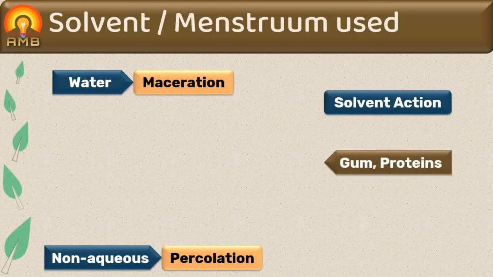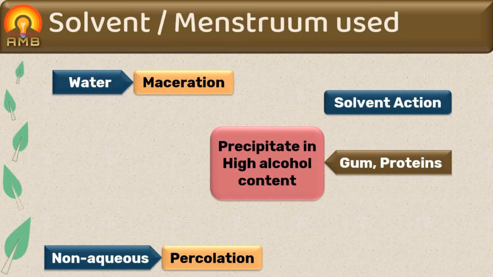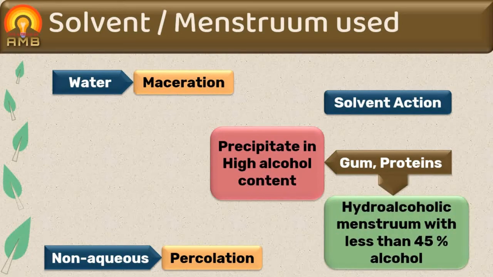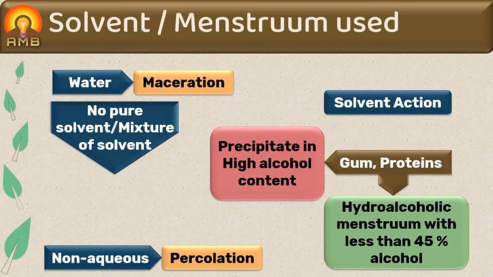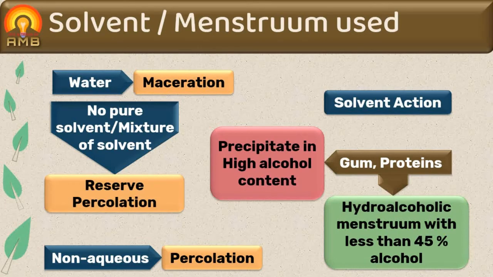Gums and proteins precipitated at higher alcohol content. So hydroalcoholic mixture containing alcohol less than 45% should be used for their extraction. And if higher percent alcohol is used, these active constituents can get precipitate in the extract. If active constituents require solvent other than pure boiling solvent or requires mixture of solvents, reserve percolation process is preferred and continuous hot extraction process is avoided in this case.